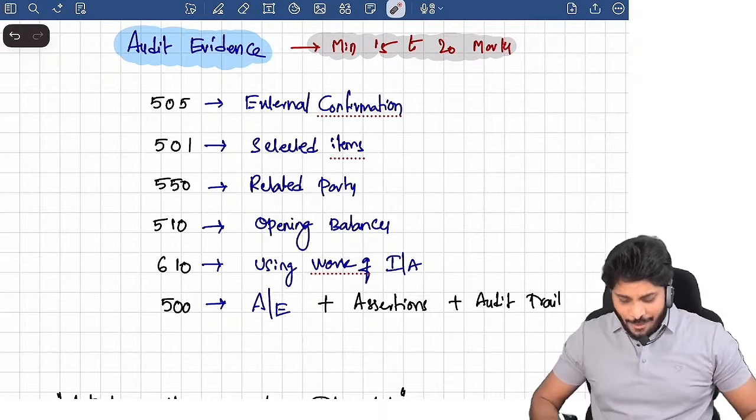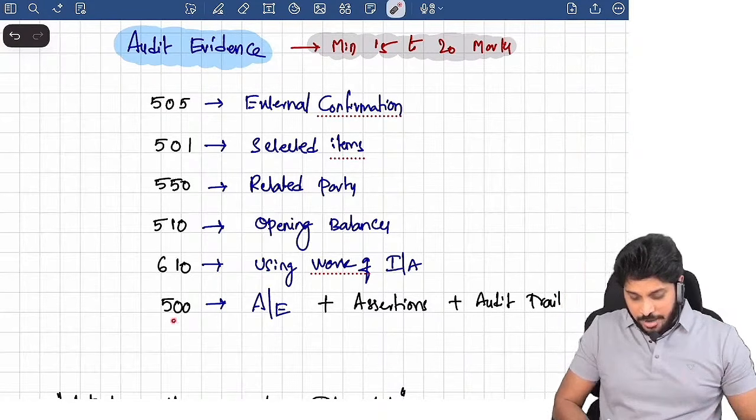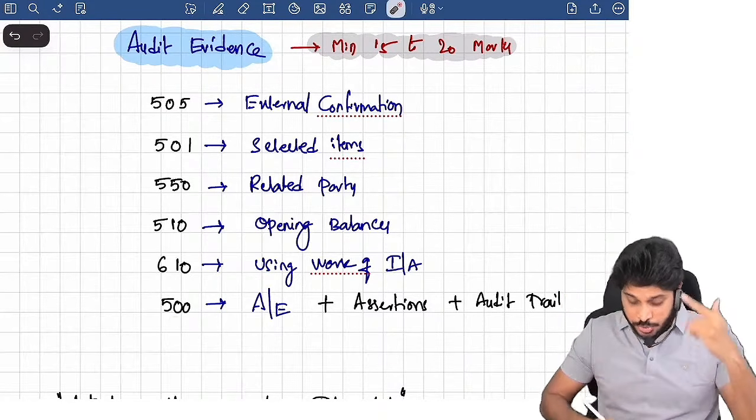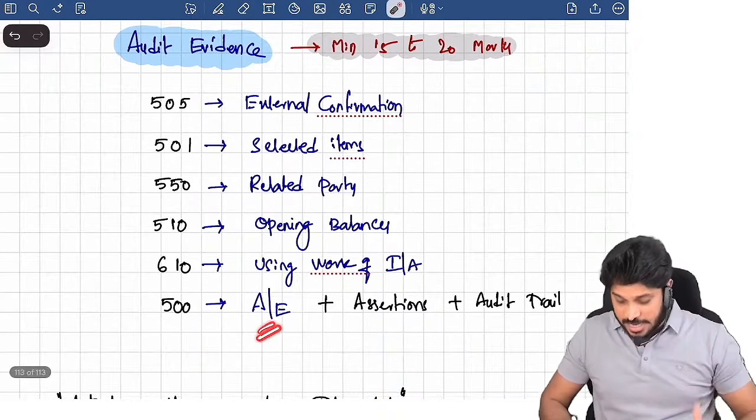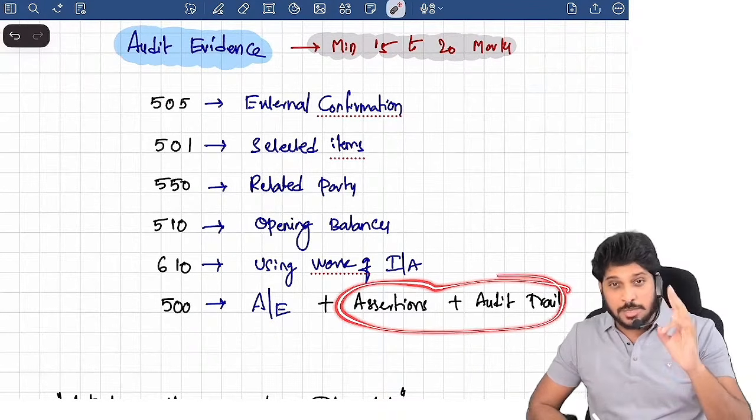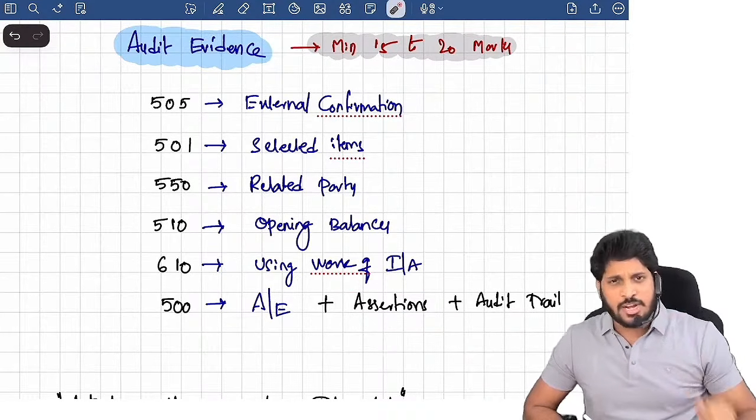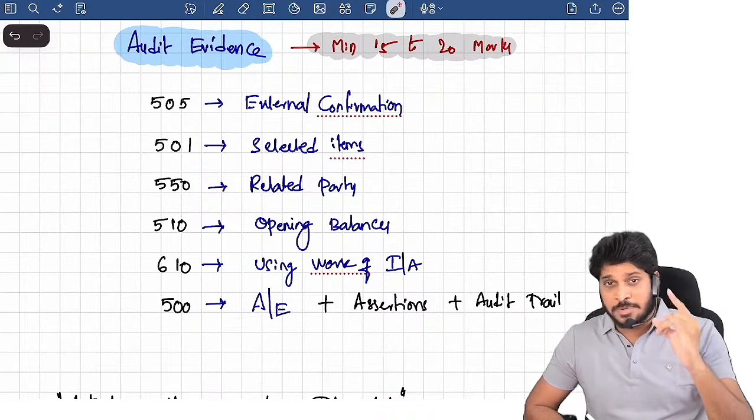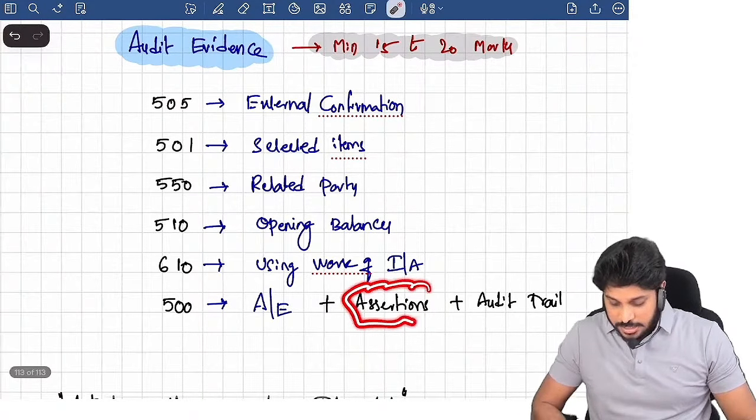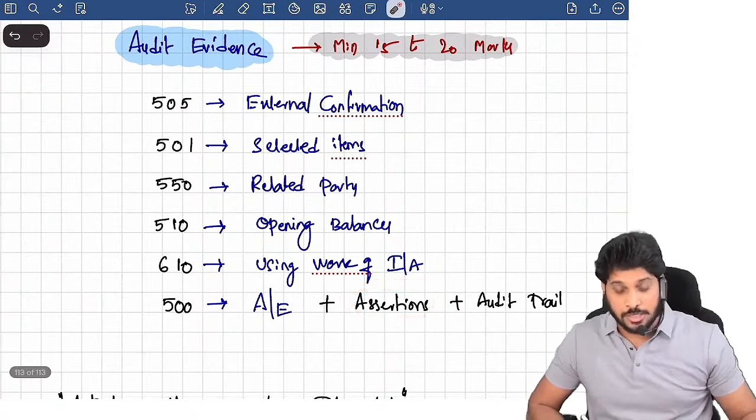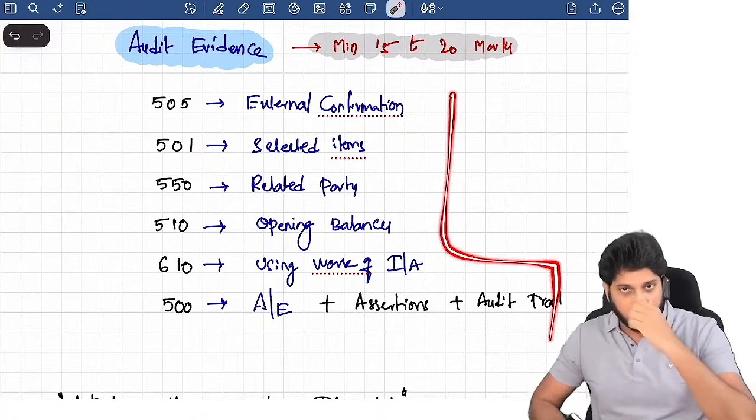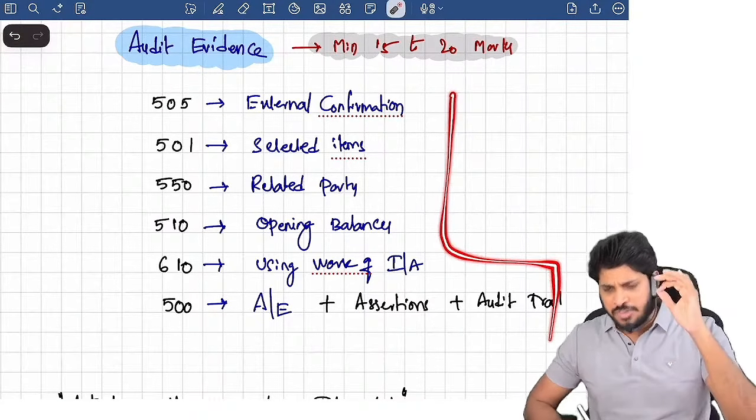Of these 6 standards, the last one that we are going to discuss in this video is 500, audit evidence, where we are also going to discuss 2 more concepts: assertions and audit trail. Very soon I will take 1 more live session where I will be revising items of financial statements. For that, this assertion topic is most important. So kindly watch till the end of this live without fail.